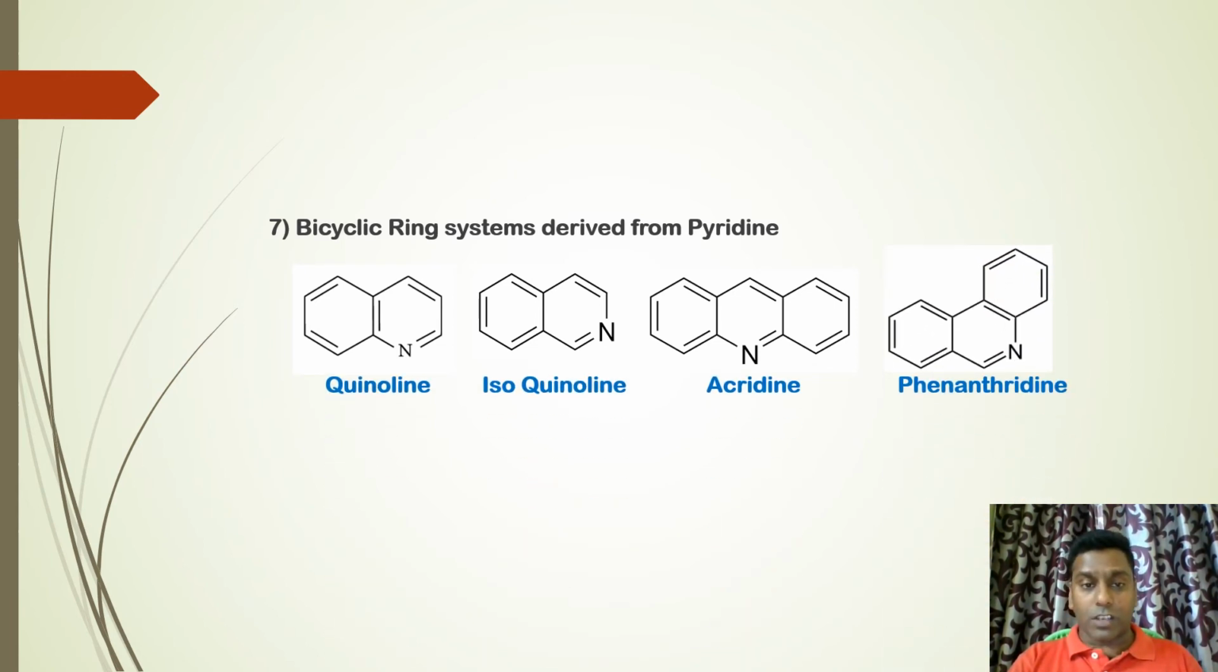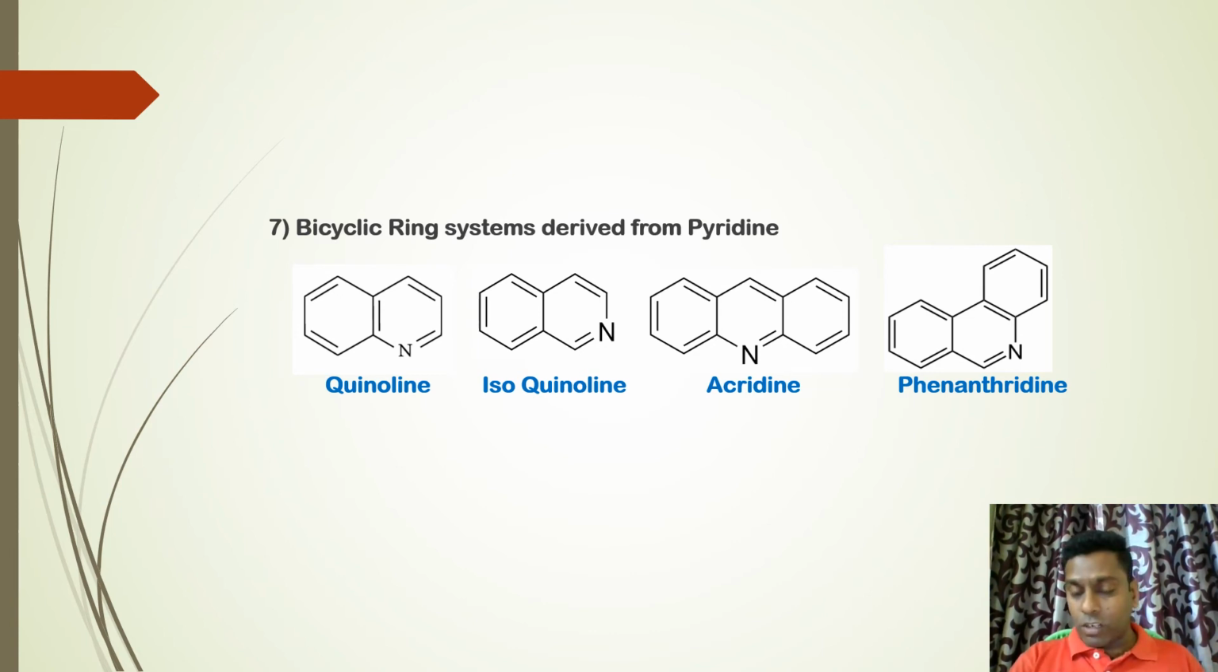Let us see the names of these compounds. Quinoline. Everybody knows about quinoline. It's a very famous heterocyclic compound which is present in so many drugs, drugs like ciprofloxacin, norfloxacin, chloroquine, hydroxychloroquine. All these drugs contain quinoline.